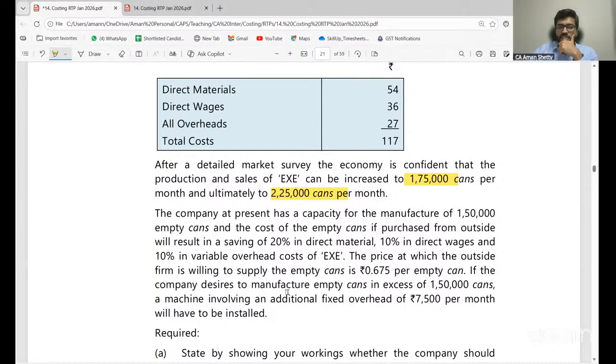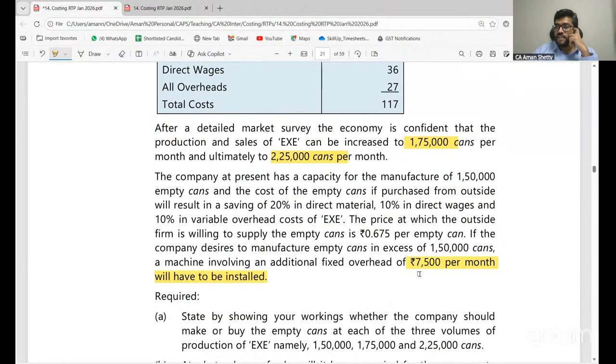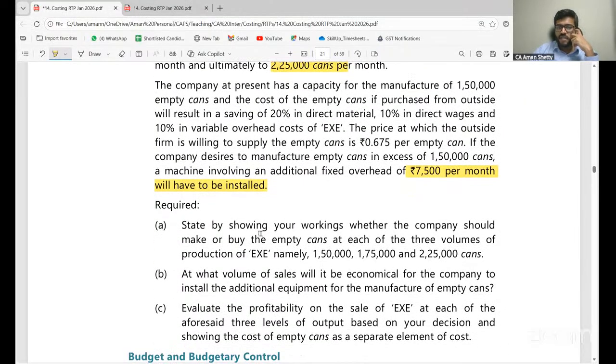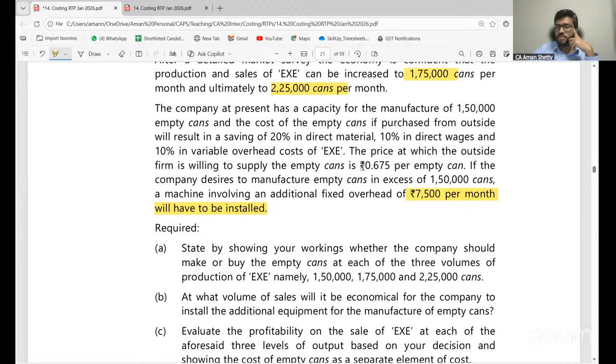If the company desires to manufacture empty cans in excess of 1,50,000 cans, a machine involving an additional fixed overhead of 7,500 per month will be installed. That means this is resulting in increase of fixed overheads. State by showing your workings whether the company should make or buy the empty cans at each of the 3 volumes of product X, namely 1,50,000, 1,75,000 and 2,25,000.